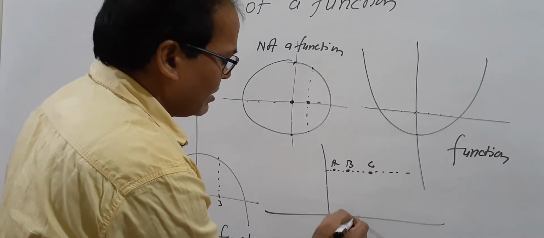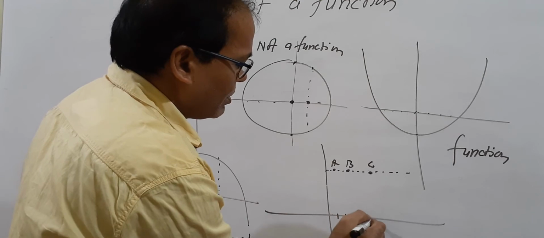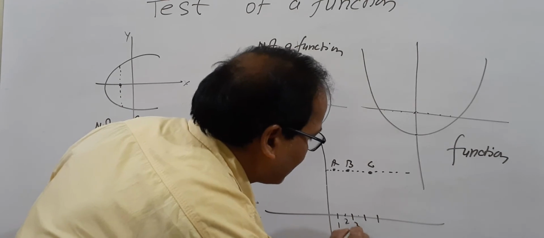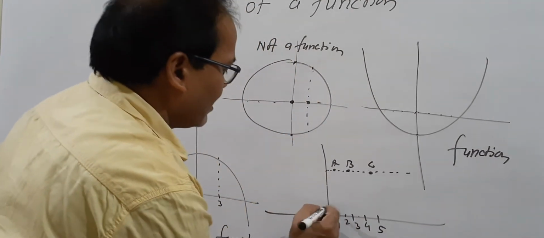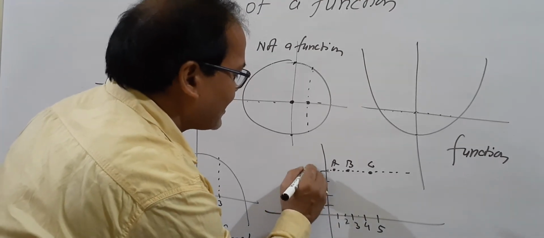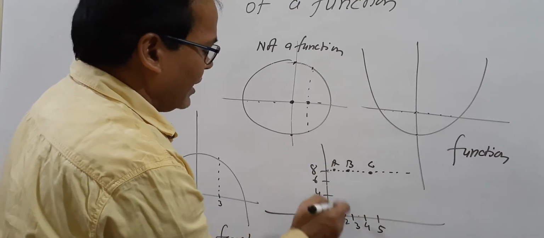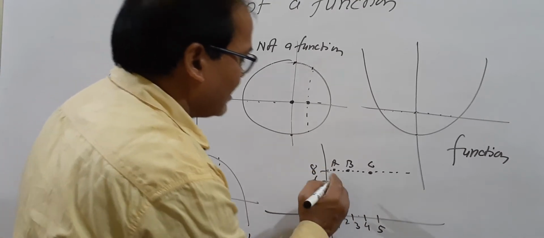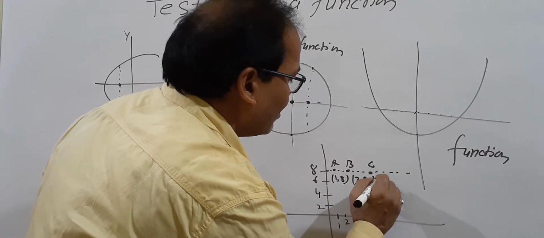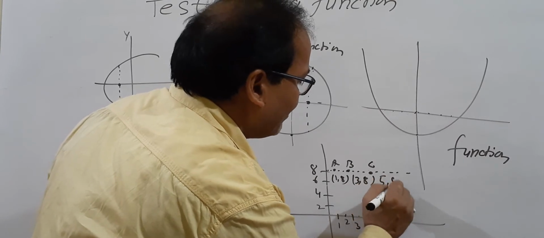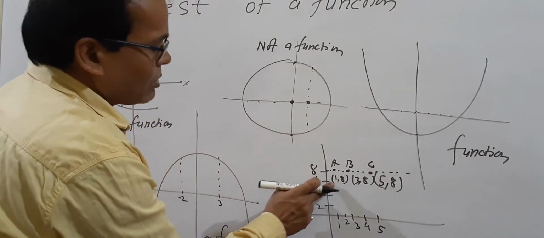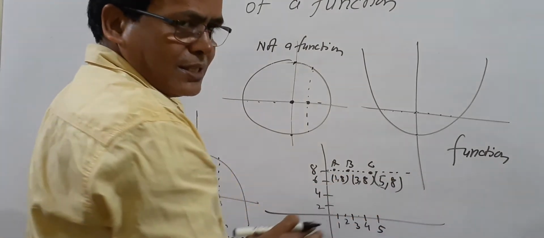Here is 1, 2, 3, 4, 5. If you take the coordinates of this set, 2, 4, 6, 8, as per the rule, the first coordinates 1, 2, 3 are all distinct, separate.